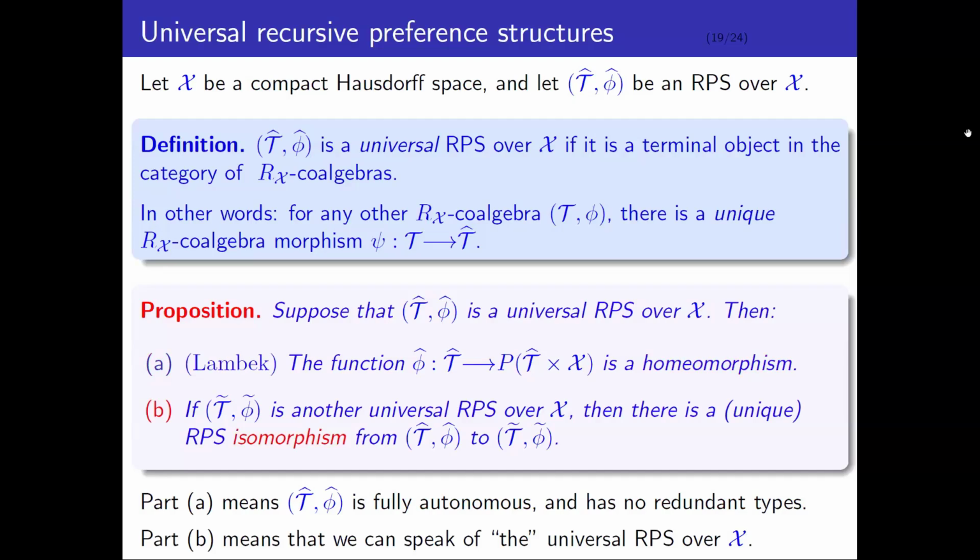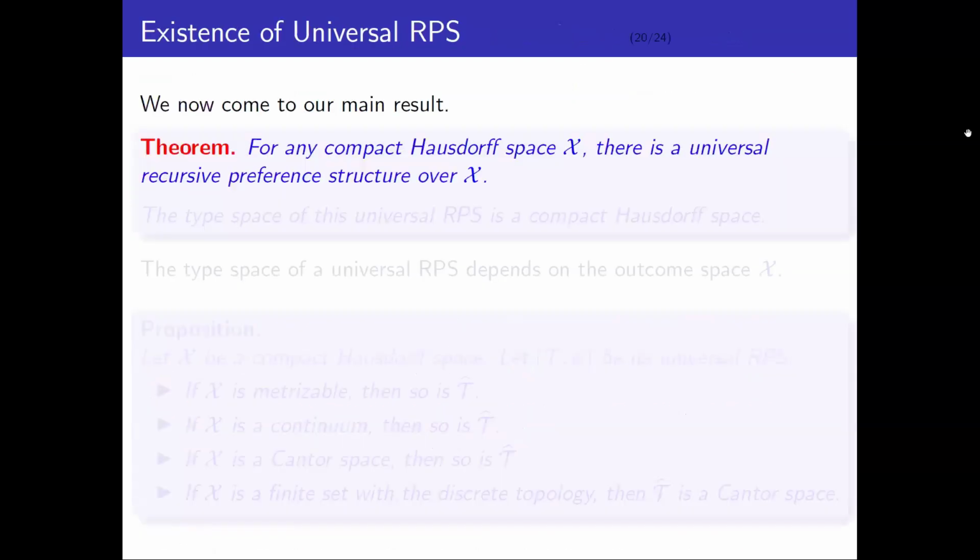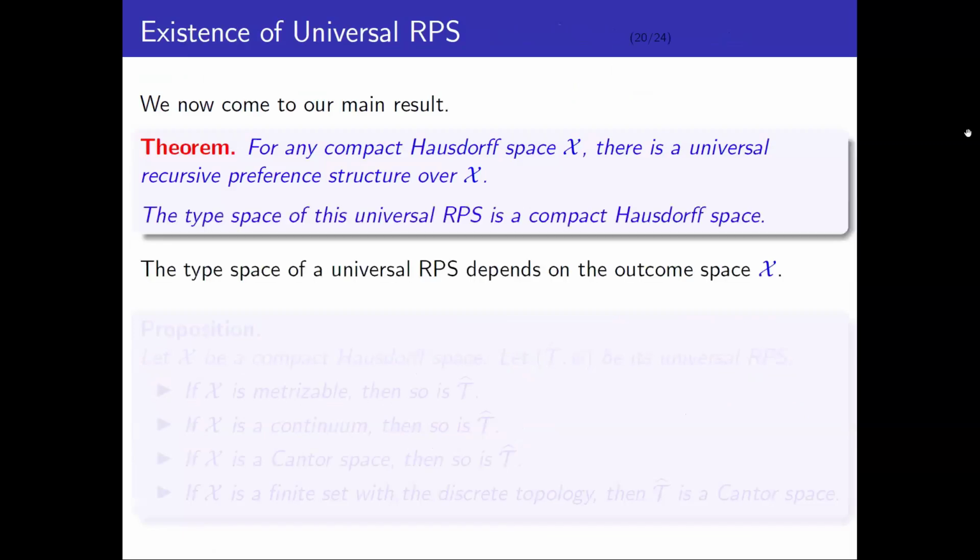Now of course the million-dollar question: this miraculous object with all these great properties, does it even exist? And that's the main result. For any compact Hausdorff space X, there is a universal recursive preference structure on X, and the type space of this universal recursive preference structure is also compact Hausdorff. So it's got a nice topology.